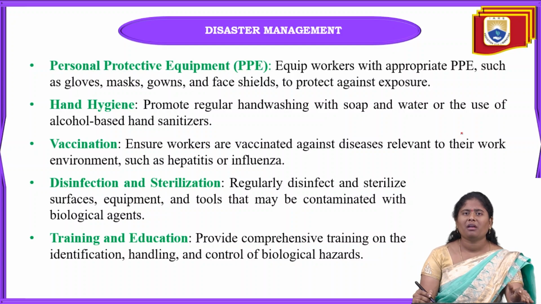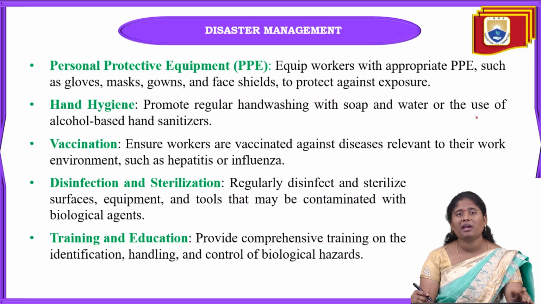Next one is hand hygiene, and in this hand hygiene, if we touch some contaminated water or contaminated soil, proper hand washing has to be done with soap and water, and alcohol-based hand sanitizers can be used at that time. Why?